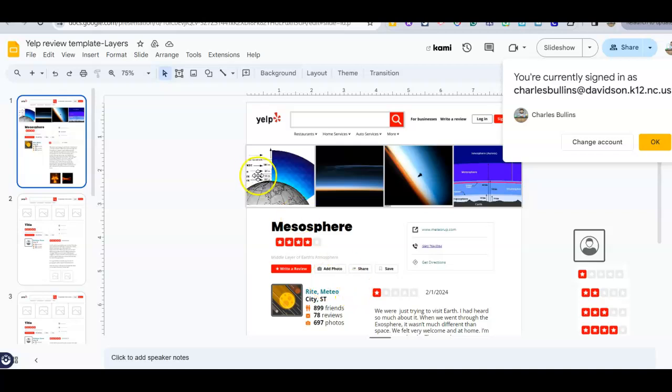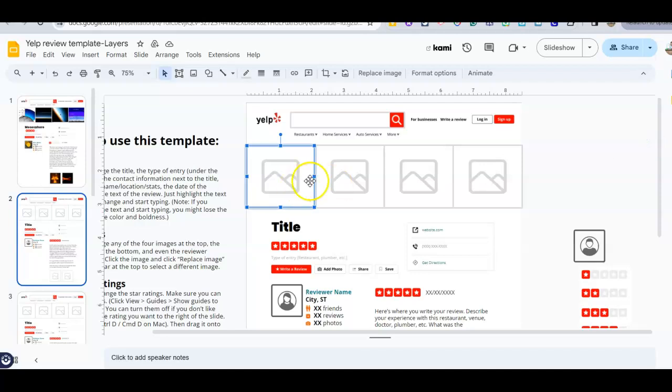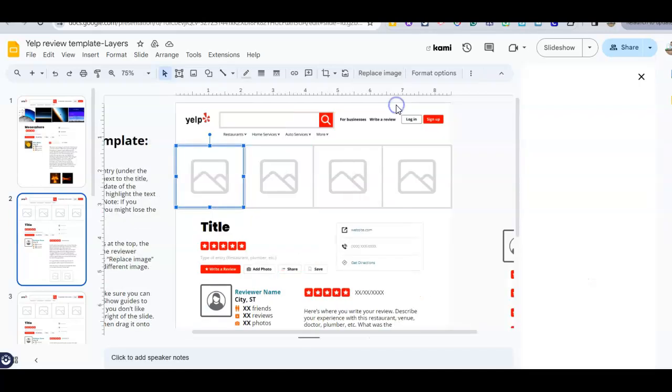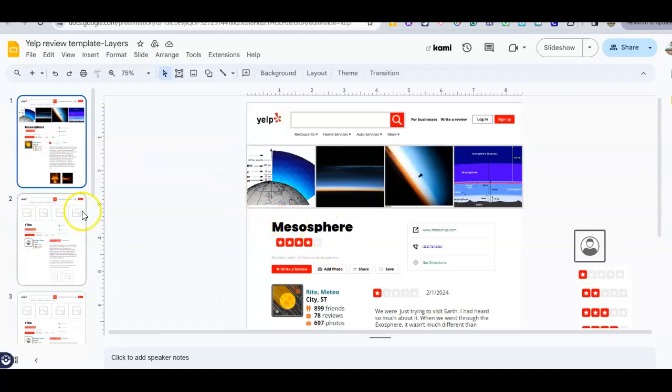All right, so listen. You can see up here at the top, I was able to add pictures. It's very easy. You click here, you hit replace image, search the web, whatever you happen to be. If it's stratosphere, thermosphere, troposphere, mesosphere, look it up in here and you hit add and it'll pop right in there for you. I changed the title to mesosphere. I decided that as a whole, the mesosphere had 4 stars. You can pick whatever stars you want, Jonathan. There's nothing right or wrong about that.